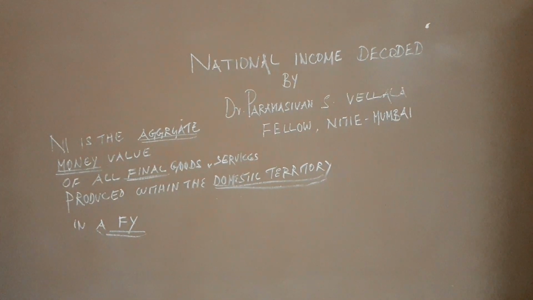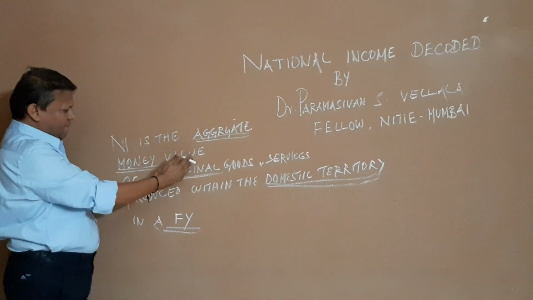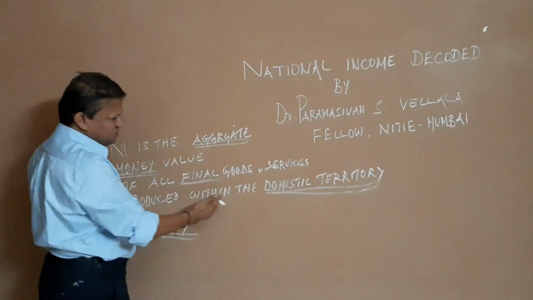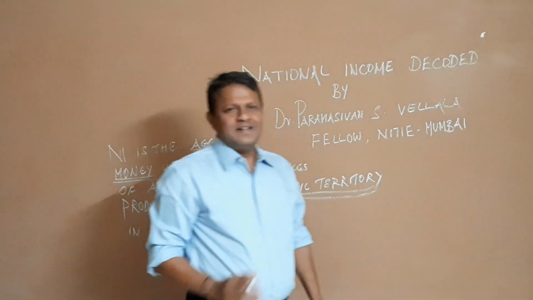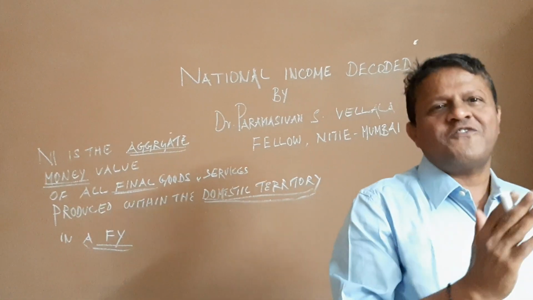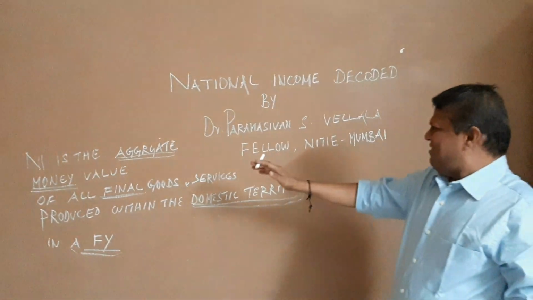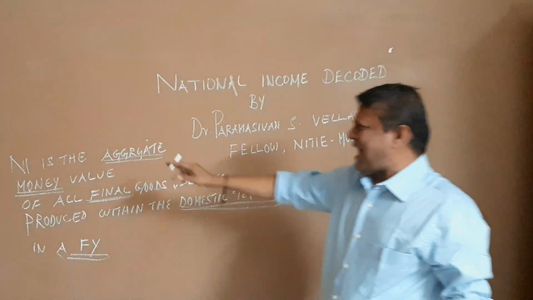What is national income all about? National income is the aggregate money value of all final goods and services produced within the domestic territory in a financial year. This is the definition of national income. Now let us decode it. Okay, let us decode this definition. What does it mean? It's the aggregate.